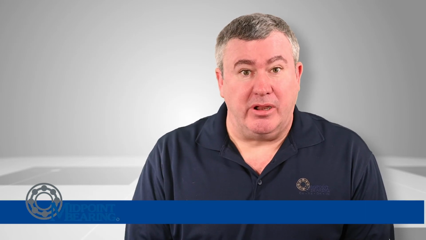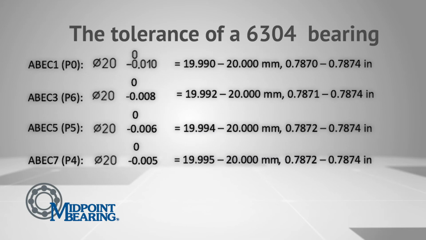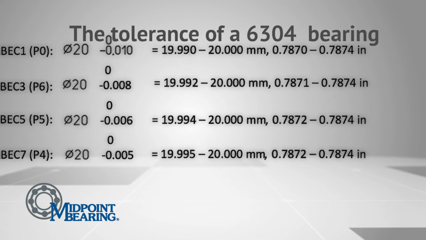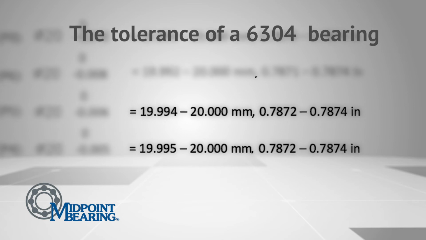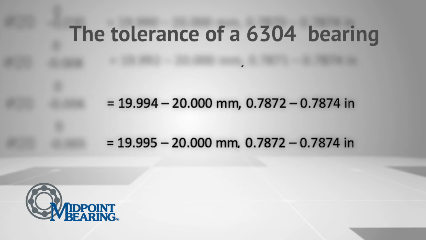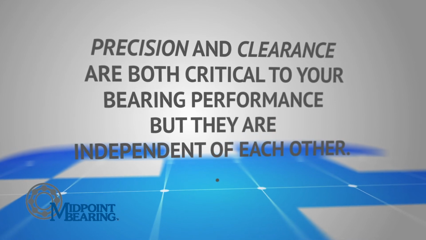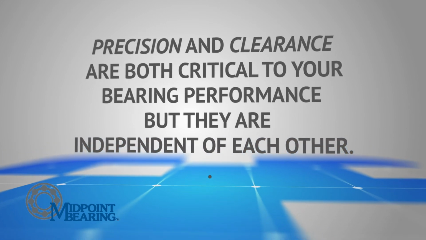Talk about splitting hairs. Looking back at our 6304 bearing, after converting to inches, comparing the ABEC 5 to the ABEC 7, you'll notice that the dimensions are the same. Final note, precision is independent of bearing clearance.